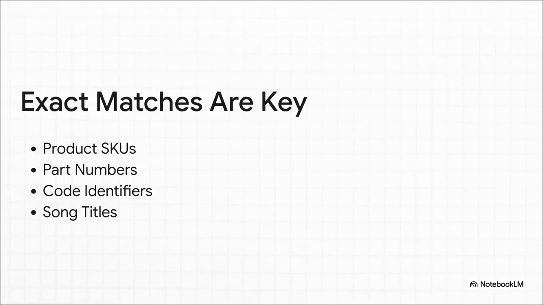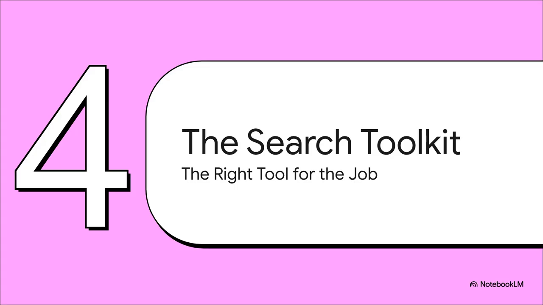And this isn't just some weird e-commerce problem. It happens everywhere. The precision is critical. We're talking part numbers for machinery, specific function names when you're coding, even searching for an exact song title. In all these situations, you don't want something like what you asked for. You need the exact match, period. Okay, so if vector search isn't the one-size-fits-all answer, then what is?